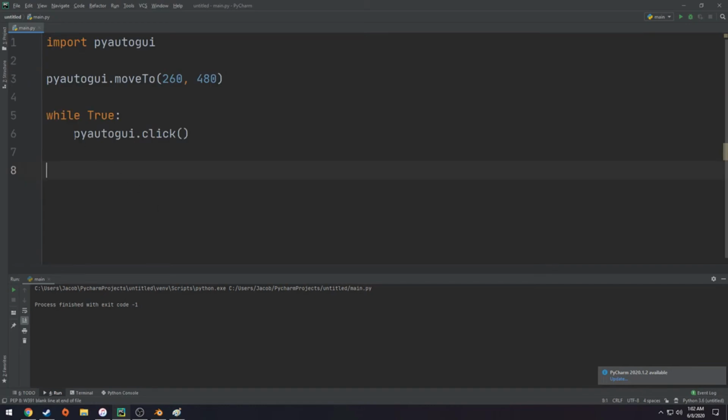To go over that again, the while loop has kind of its own scope. The while loop right now has PyAutoGUI click in its scope. And it'll keep looping and looping until this condition right here is false. But since it's never false, this loop will never break, and the program will be stuck in a continuous loop.